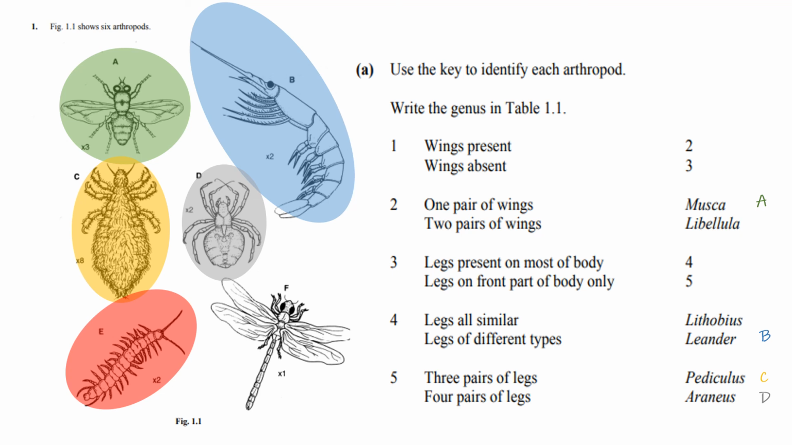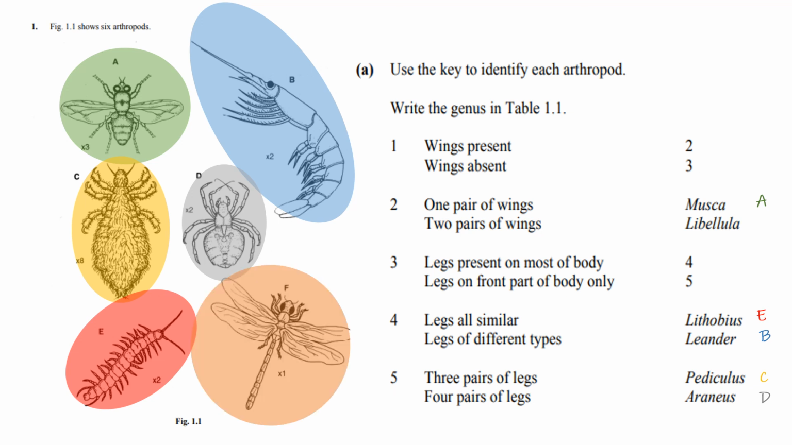Organism E, and starting again at step 1, does the organism have wings present or absent? This organism does not have wings, so we move on to step 3. Are the legs present on most of the body or only on the front part of the body? It's on most of the body, so we move on to step 4. Step 4 asks if the legs are all similar or different. The legs are all similar, so E is a Lithobius.